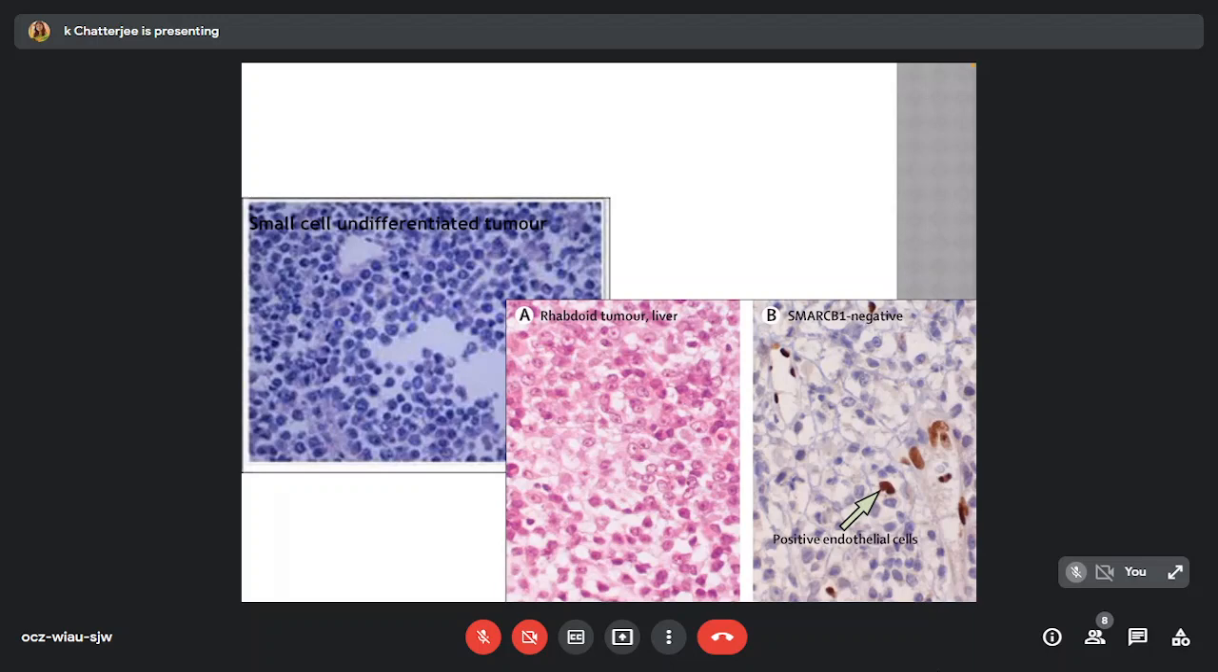The rhabdoid cells have characteristic eccentric pink cytoplasmic inclusions that are PAS-D positive, may be vimentin or cytokeratin positive, with vesicular nuclei. These mostly occur in infancy. They may show a loss of INI1 staining and are usually associated with a poor prognosis.